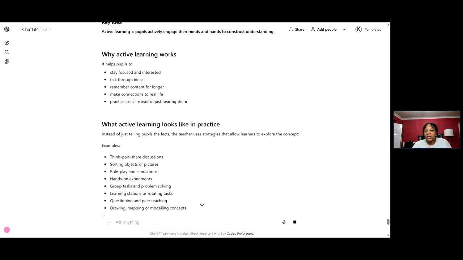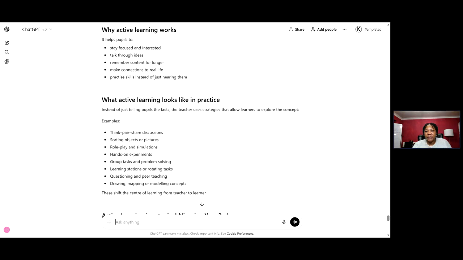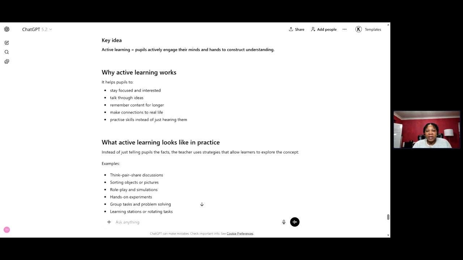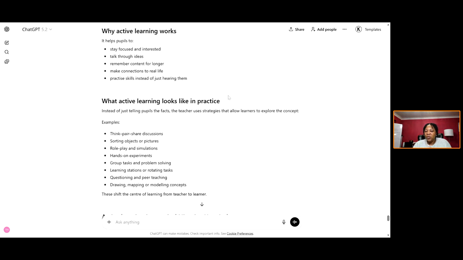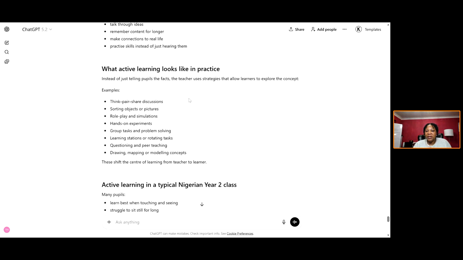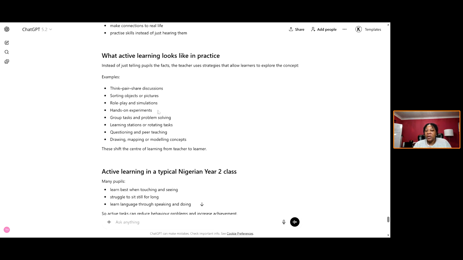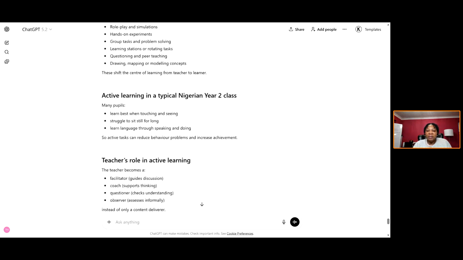So it's teaching me what active learning is. Active learning means pupils actively engaged in minds and hands to construct understanding. Why active learning works, it's giving me that. What active learning looks like in practice: role plays, hands-on experiments, group work. Active learning in a typical Nigerian year 2 classroom.